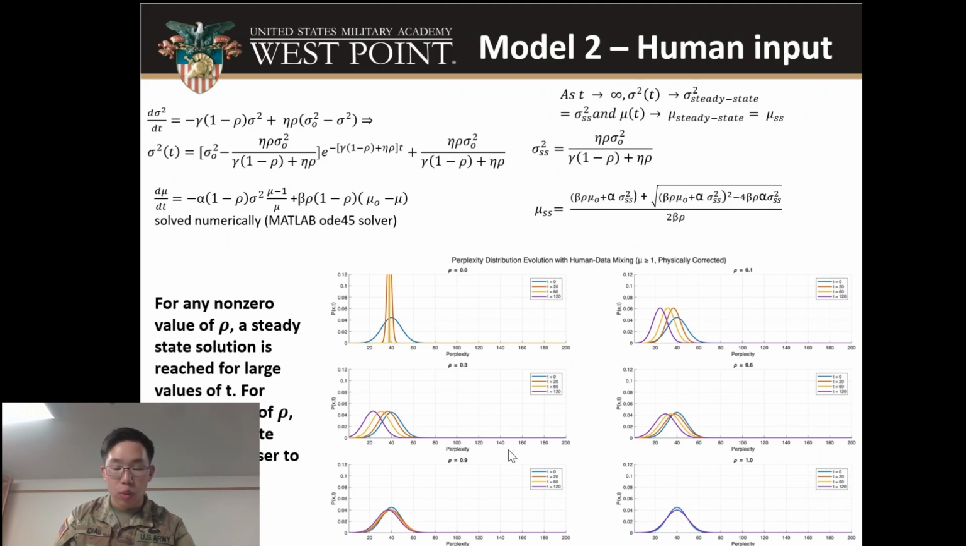We see rho equals 1 basically means the entire data set is human, and the two data sets are basically identical, which makes sense because rho represents the amount of human data in the sample. What's interesting is that for any non-zero value of rho, we reach a steady state solution. That means we've not converged to a delta solution, but rather we're able to predict exactly what the distribution is going to look like in the long run if we know all the values for the parameters and the value of rho. And the higher the value of rho, the closer to the original distribution we are.